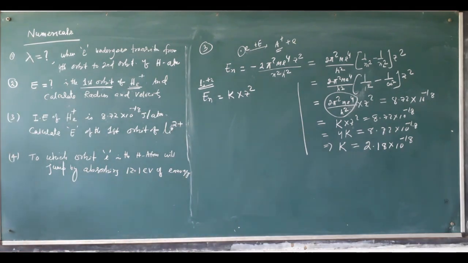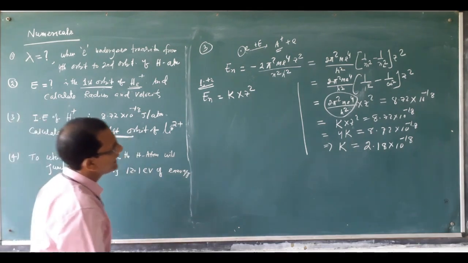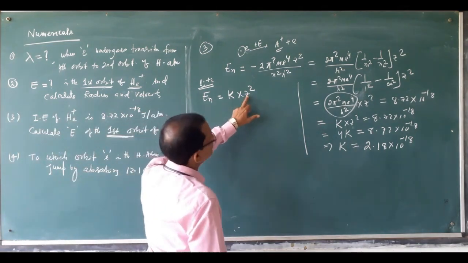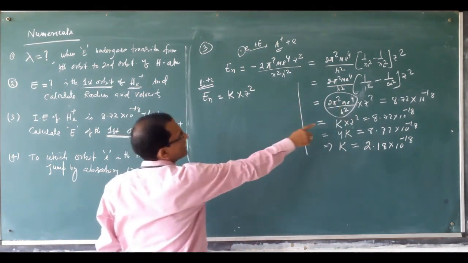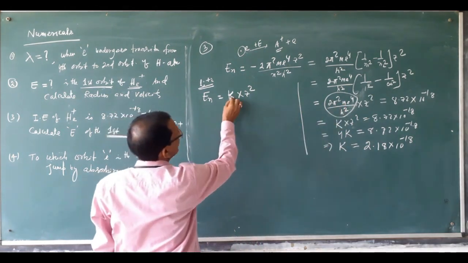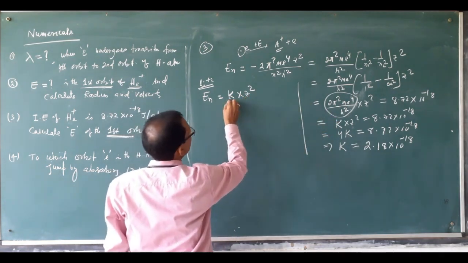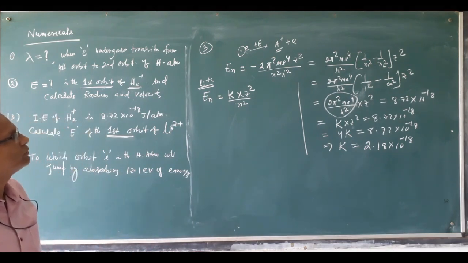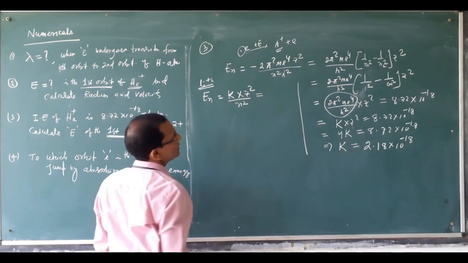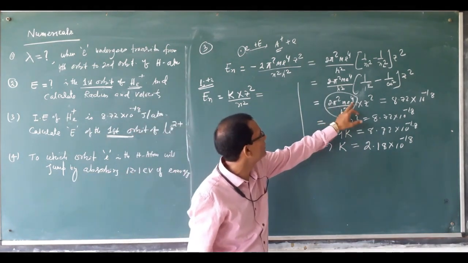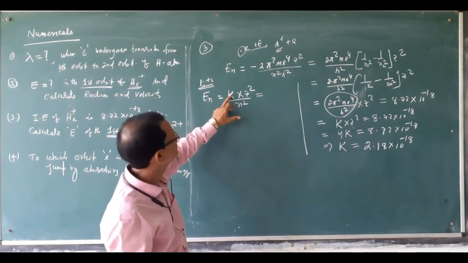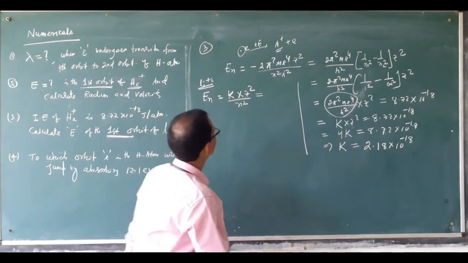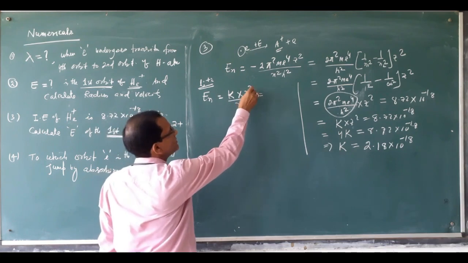What is the value of Z? The question is about the first orbit. So k and Z², where k is 2π²me⁴/h², and Z²/n² remains. That we calculate now. So what is the value of k? 2π²me⁴/h² is k, and n² and Z² remain.